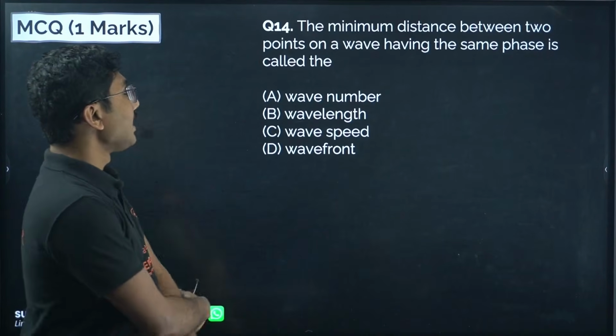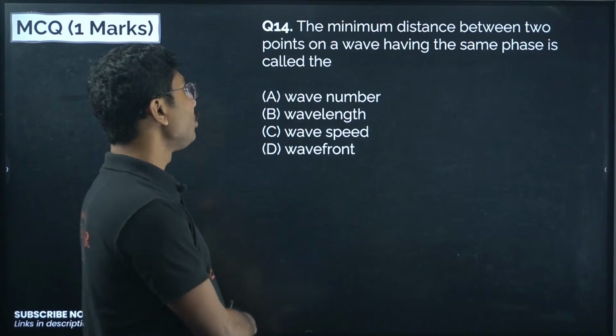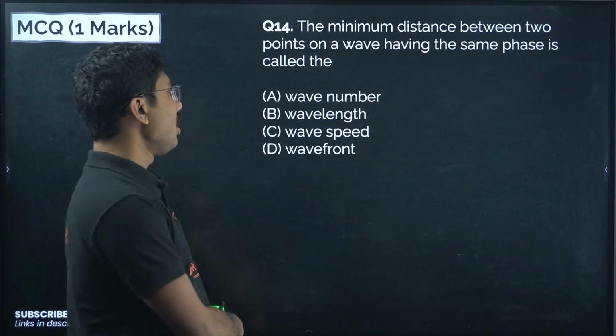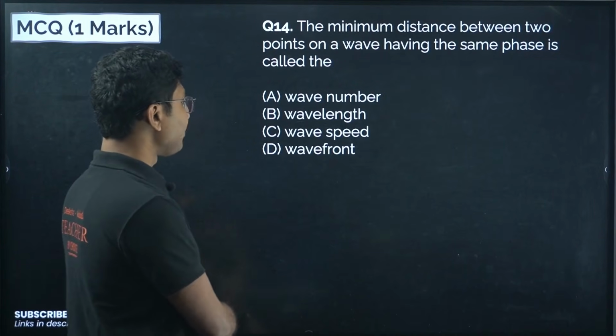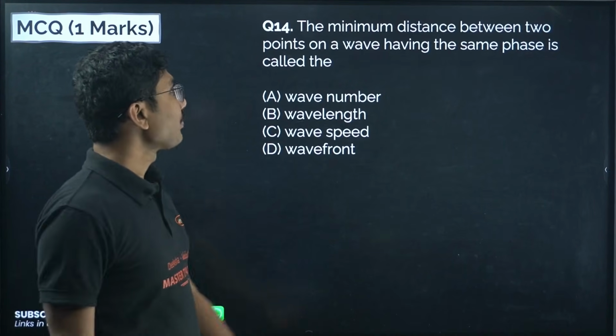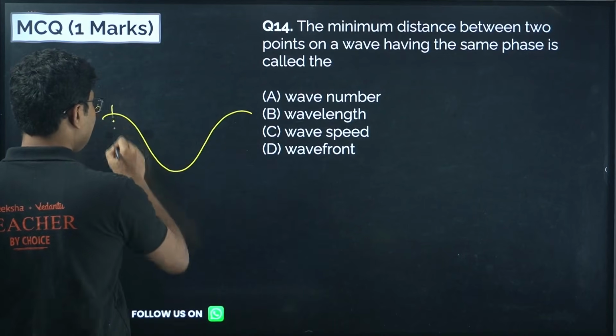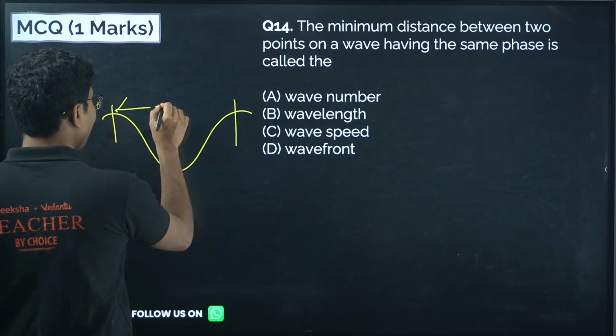Next, the minimum distance between two points on a wave having the same phase is called wave number, wavelength, wave speed, or wavefront. The minimum distance between two points having the same phase is basically the wavelength.